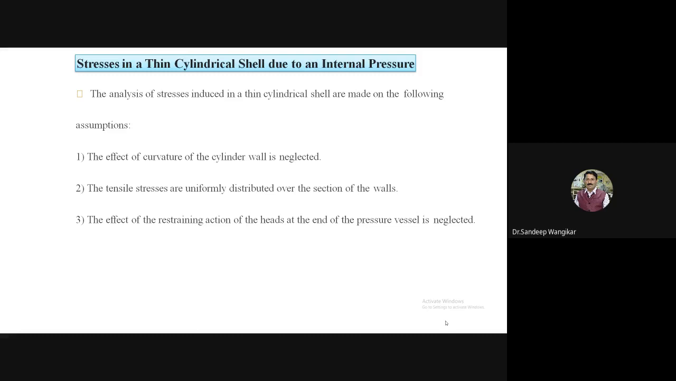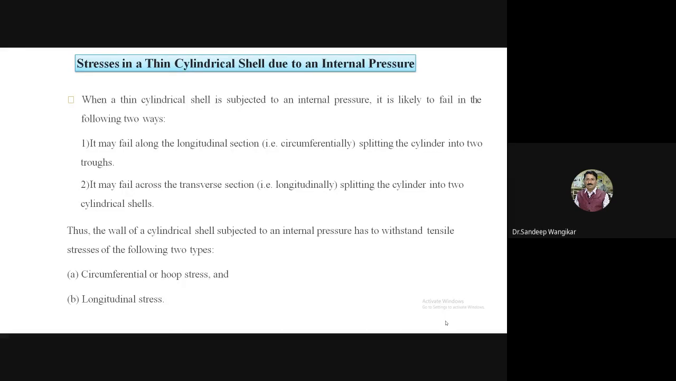The tensile stresses are uniformly distributed over the section of the walls. In the actual condition, it may not be the case that the tensile stresses are evenly distributed over the section of the walls, but it is assumed for analysis purposes. And the effect of restraining action of the heads at the end of the pressure vessel is neglected. So these are the assumptions before going for the formulas for stresses in thin cylindrical shells. We are discussing the cylindrical shell now, and again we will discuss the spherical shell also.